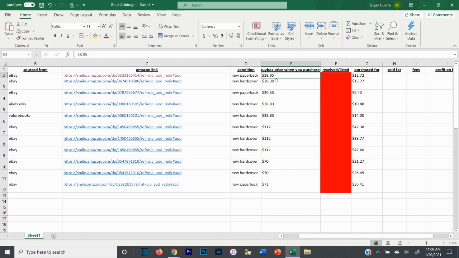So God forbid, especially with books, when you're ordering from places like Abe's Books or Velour Books or eBay sometimes, and you're getting it shipped media mail, it might take a week or two to get to you sometimes, not always. And in that short window, assuming you're still doing all your research, like I'm going to show you here in a second, of how to actually vet these books for good buys, you shouldn't have too many listings change their buy box price drastically, right? Because you're doing your research ahead of time.